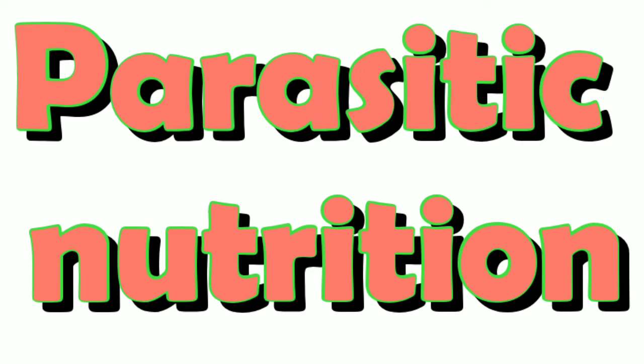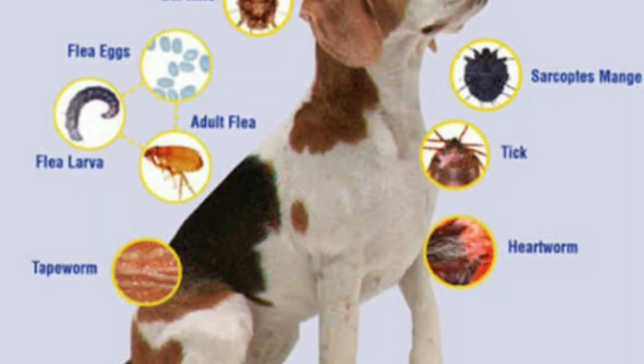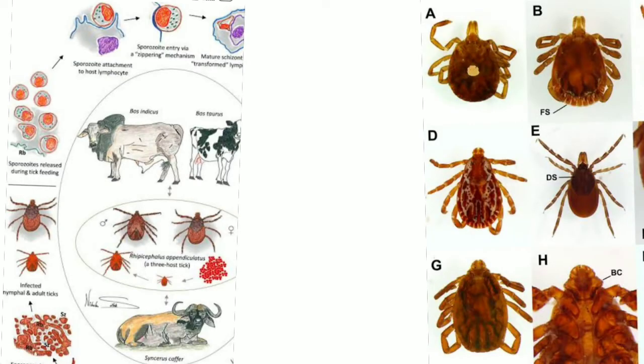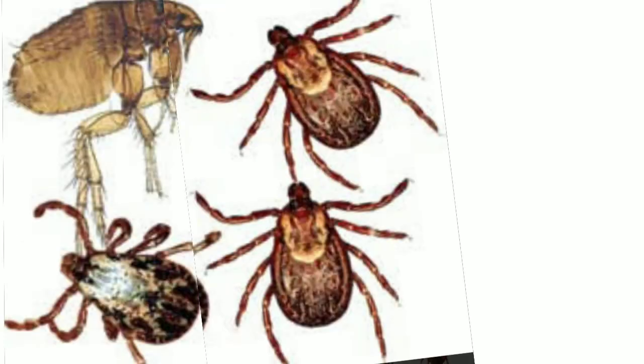Parasitic nutrition. Some animals depend upon other animals for food. They can obtain the food only from animals on whom they are dependent. This is called parasitic nutrition.